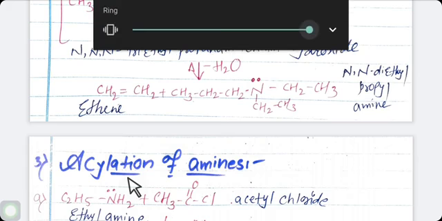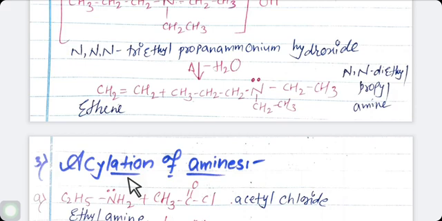The next topic is acylation of amine. Any compound when reacted with acetyl chloride or acetic anhydride, it is known as an acylation reaction. As you know, the general formula of acetyl chloride is RC=OCl, or acetic anhydride means RC=O-O-C=OR.